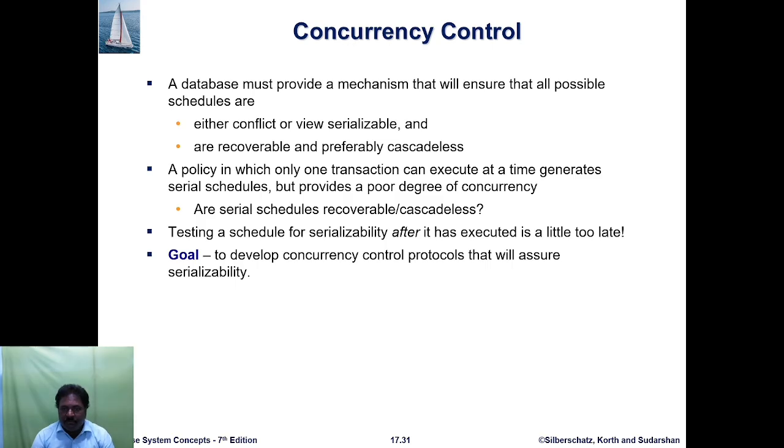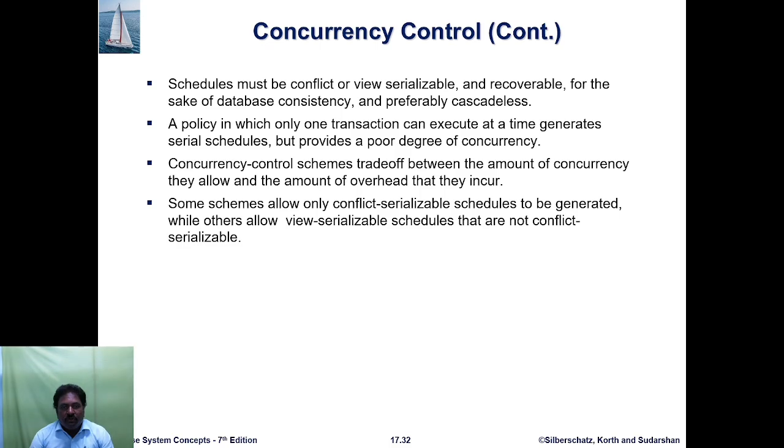So the database must provide a mechanism that will ensure all the possible schedules are conflict serializable and recoverable, for the sake of database consistency, and preferably cascadeless. Some concurrency control schemes trade off between the amount of concurrency they allow and the amount of overhead they incur. Some schemes allow only conflict serializable schedules to be generated, while others allow view serializable schedules that are not conflict serializable.